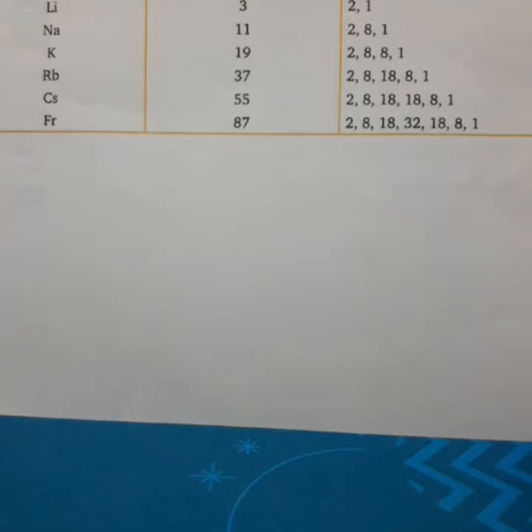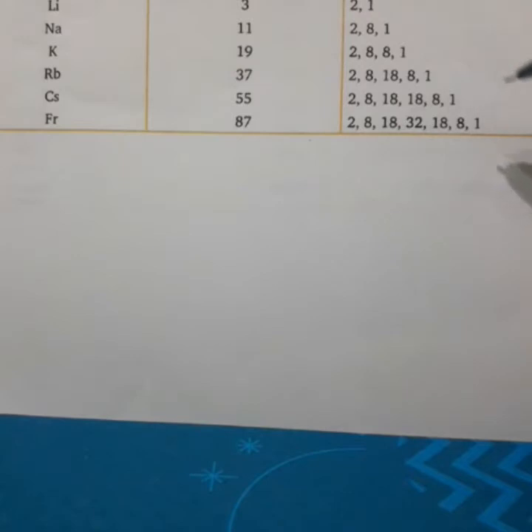All are good reducing agents. All are soft metals, shining soft metals. All are highly reactive and found mainly in combined state, and they impart color to the flame when they are burned. So all will show similar properties. Why they show similar properties? Due to repetition of similar electronic configuration in the valence shell. All contain one valence electron. All have valency 1. All can lose one electron to form unipositive ion.